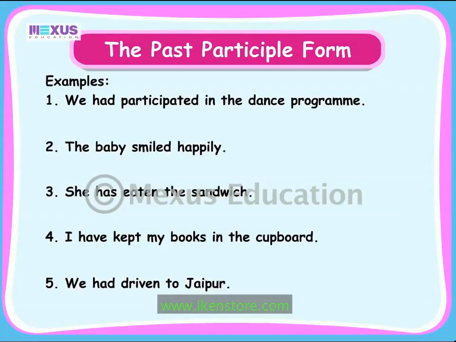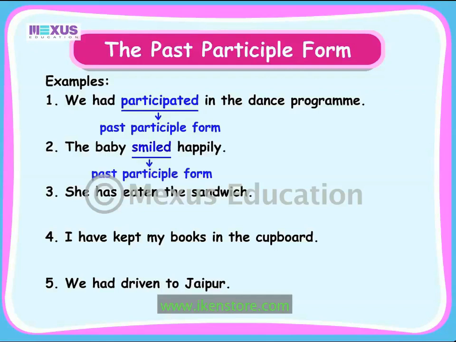Let us look at the past participle form of some verbs. In the first sentence, the verb participated is formed by adding the ending ed to the base form participate. In the second sentence, the verb smiled is formed by adding the ending d to the base form smile. In the third sentence, the verb eaten is formed by adding the ending en to the base form eat.